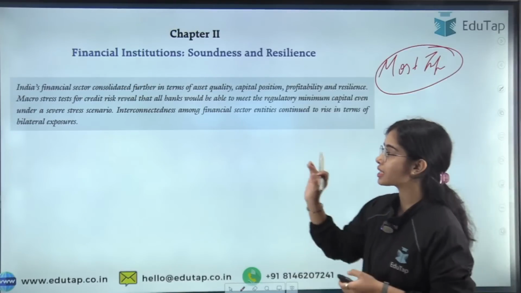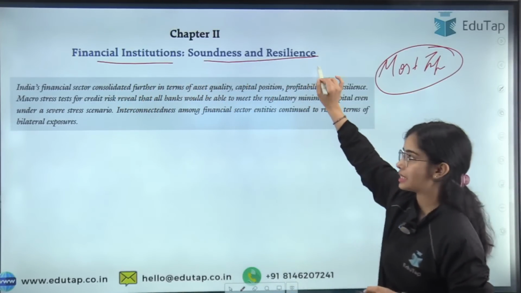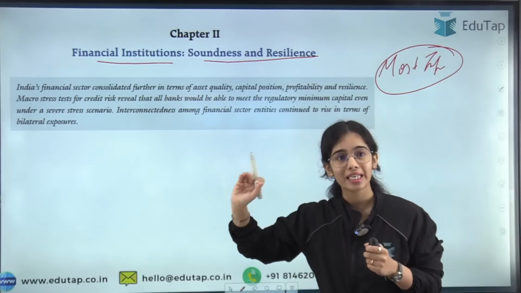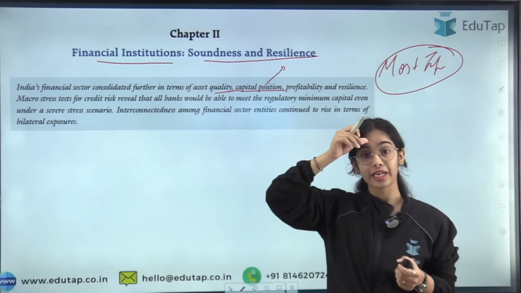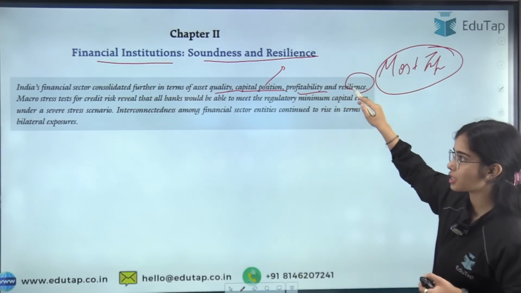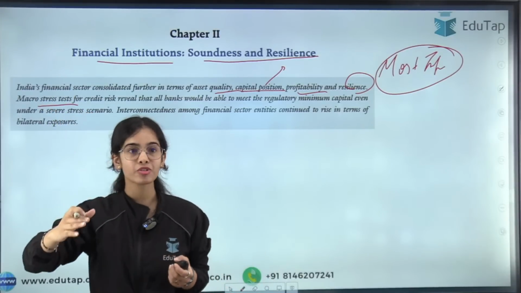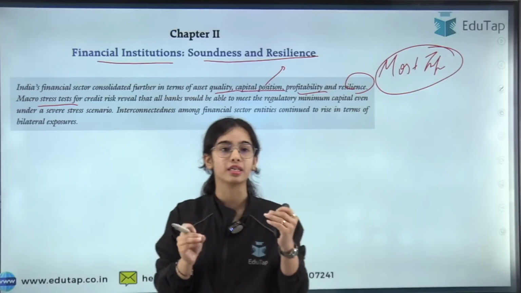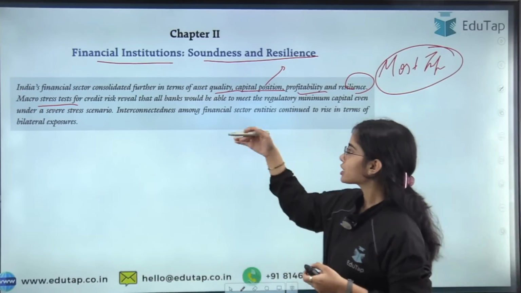Now coming to the second chapter, financial institutions' soundness and resilience. Here we will see the data regarding the asset quality, the capital position, that is the capital adequacy of the banks, the profitability and the resilience. Here we will also see the macro stress test, that under the medium stress situation and under the severe stress situation, how the banks will be able to maintain their capital position. Will they or will they not? Okay. So this is the idea.